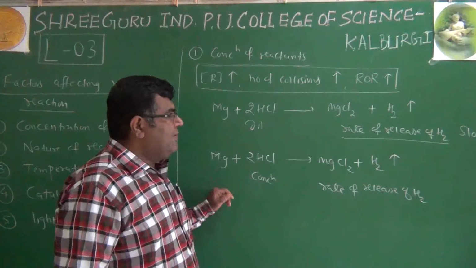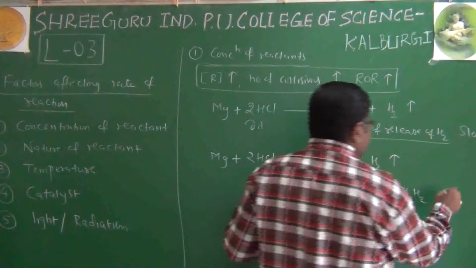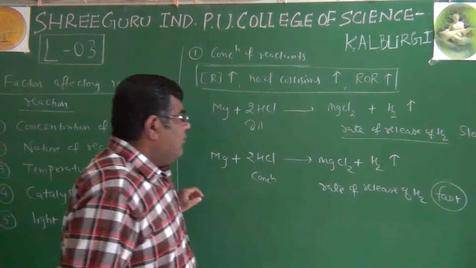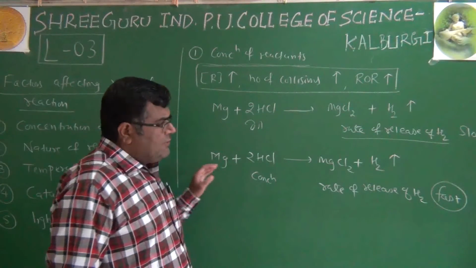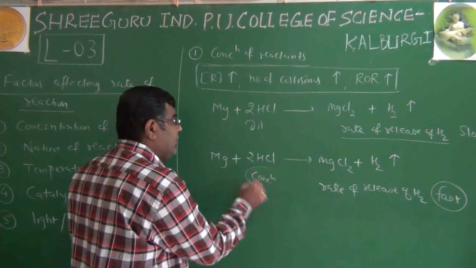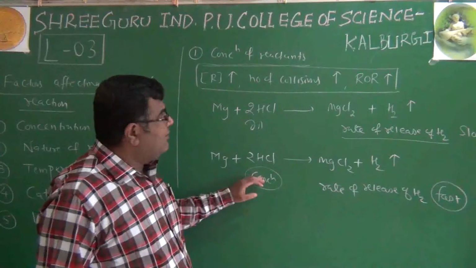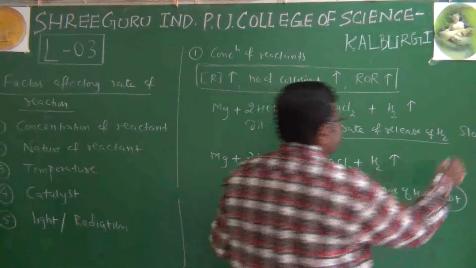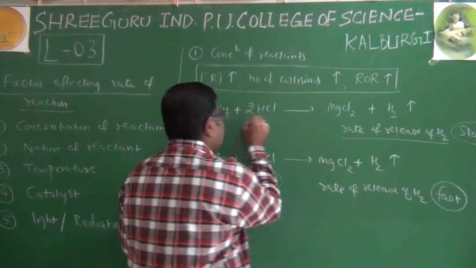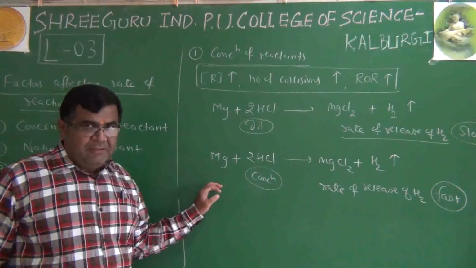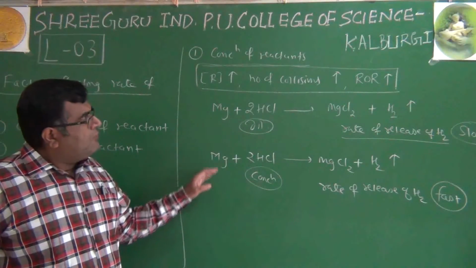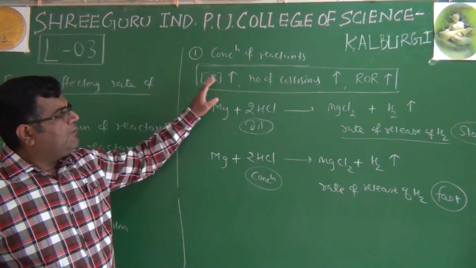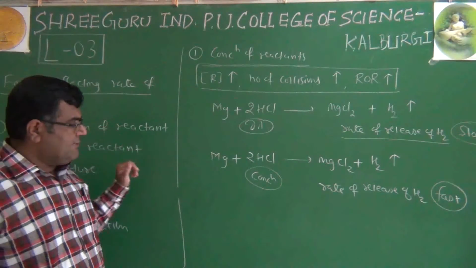The bubble formation rate is slow here, and the bubble formation rate here is fast. Now, how can we correlate this? Why is the release of hydrogen faster? Because we have taken one of the reactants concentrated, meaning we have increased the reactant concentration, and it is slow because we have taken it in the diluted form. So increasing the concentration of reactant, the rate of reaction increases.